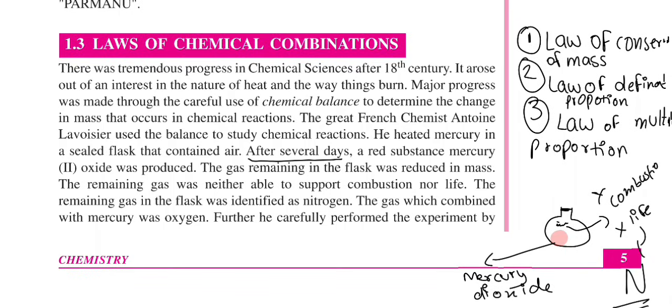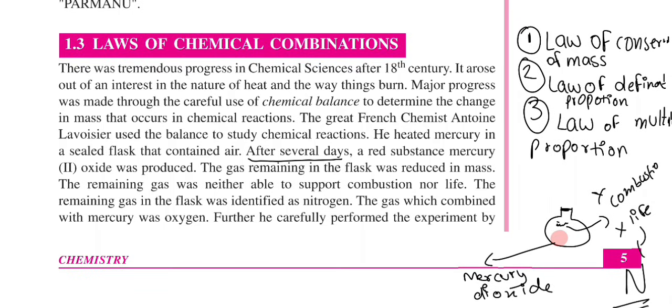Okay, I'll go over it again. This French chemist Antoine Lavoisier took a sealed flask. Inside that sealed flask, he put mercury, which is not red in color. Then he heated the sealed flask. Sealed flask means it has air. What is air? Oxygen, nitrogen, etc. in it.